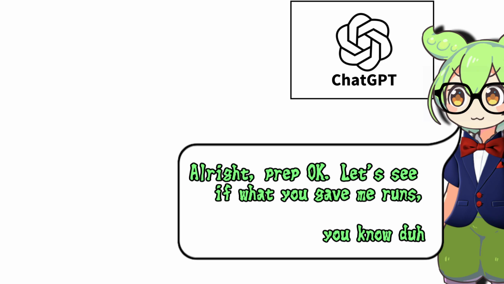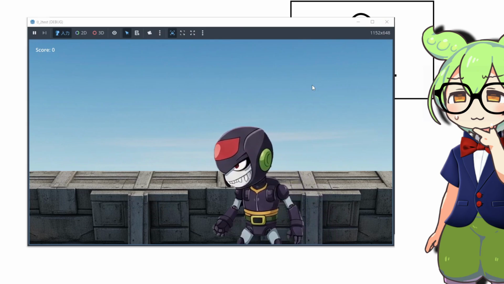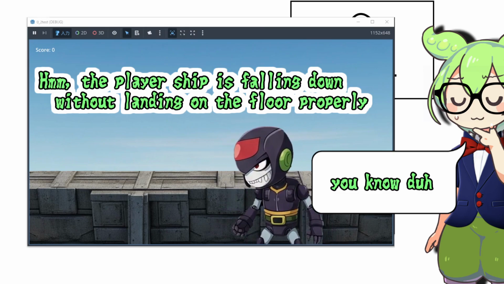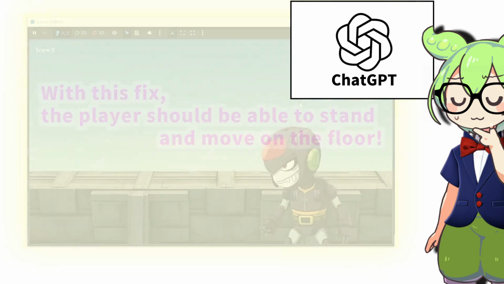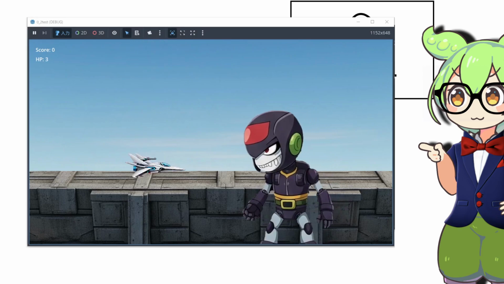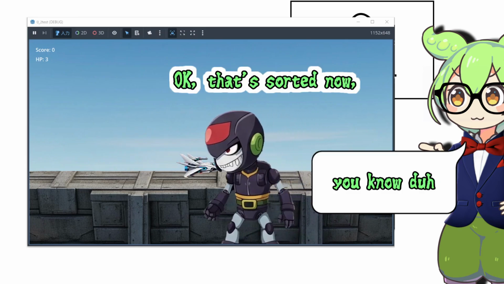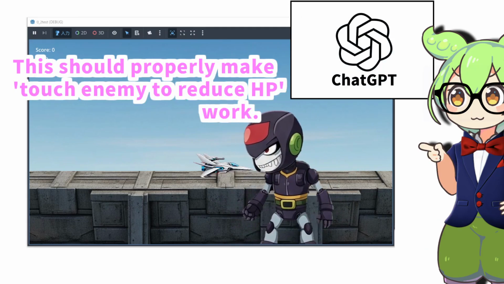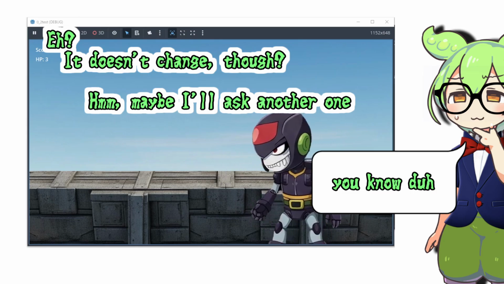Alright, prep okay. Let's see if what you gave me runs. The player ship is falling down without landing on the floor properly. With this fix, the player should be able to stand and move on the floor. Okay, that's sorted now. Huh? But it doesn't collide with the enemy though. This should properly make touching the enemy reduce HP. Eh? It doesn't change though.